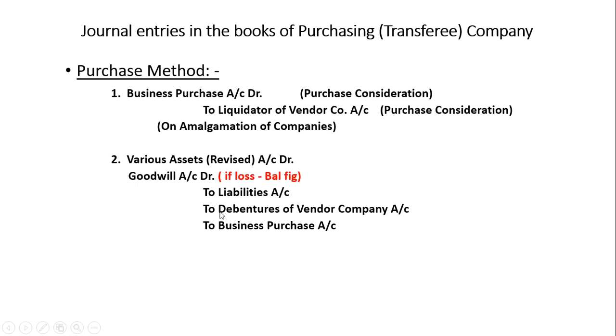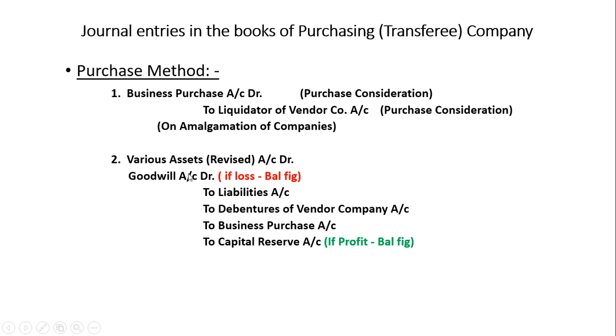If the liabilities are more and assets are less, then it will be debited as goodwill. If assets are more and liabilities are less, then it is a profit for you. You are taking over a company which has more assets and you are paying less. If you are paying less, it is a profit for you. The profit will be named as capital reserve.